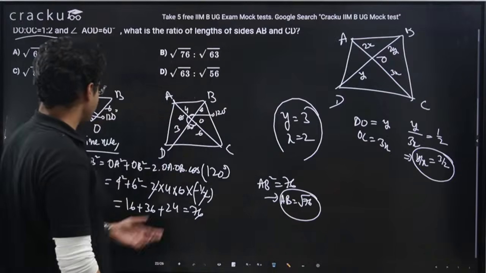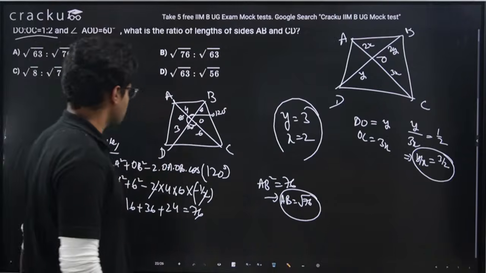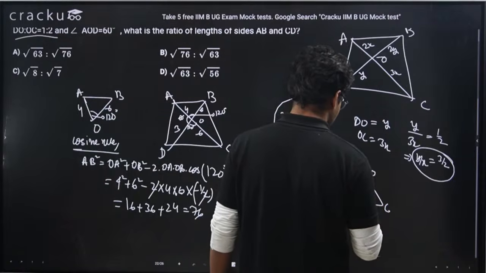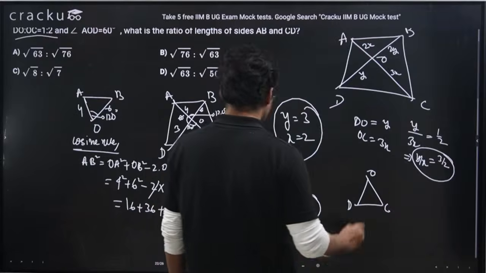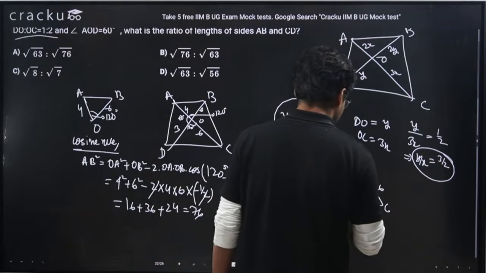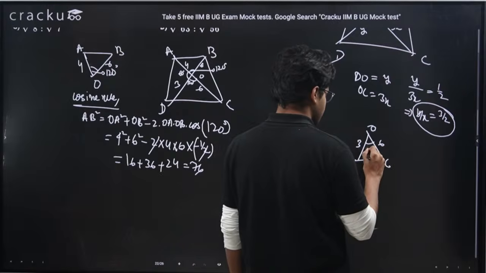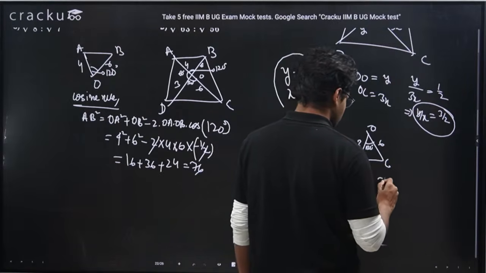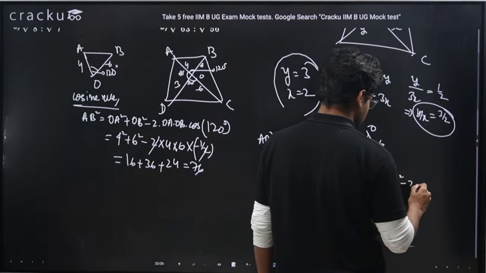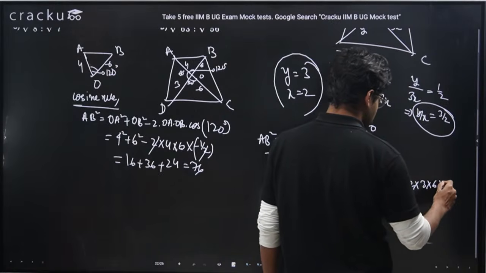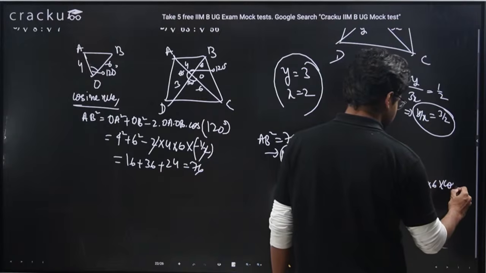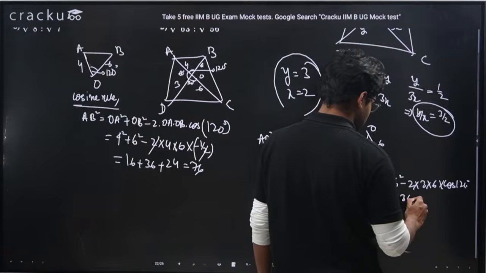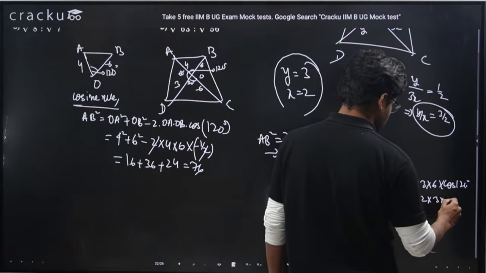Similar thing I can do for CD also, right? I can use cosine rule in triangle COD. OC is 6, OD is 3. This is cos 120 degree. Means CD square will be equal to 3 square plus 6 square minus 2 into 3 into 6 into cos 120 degree. 9 plus 36 minus 2 into 3 into 6.